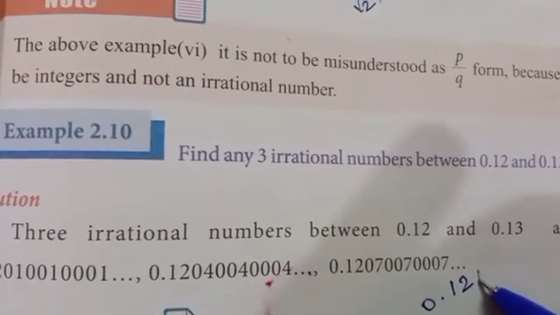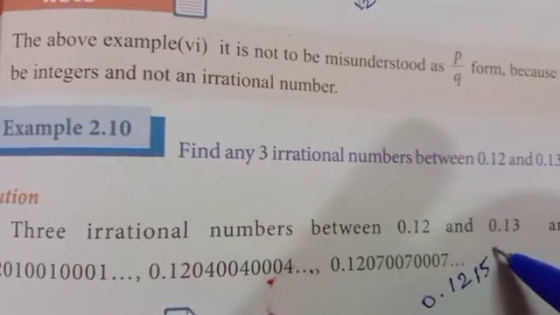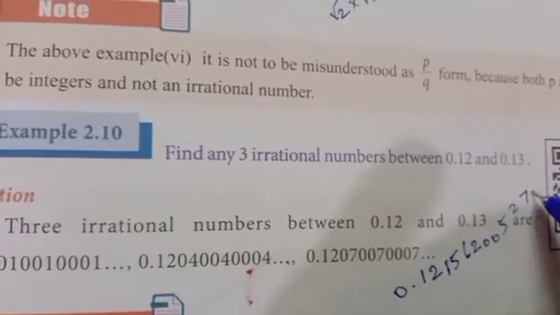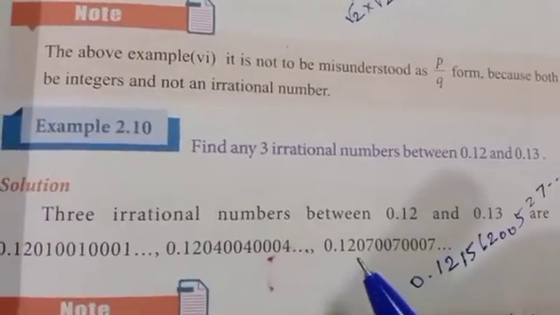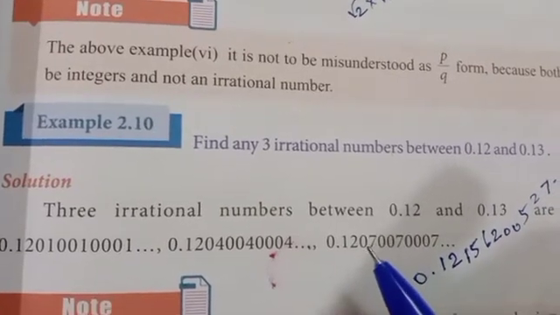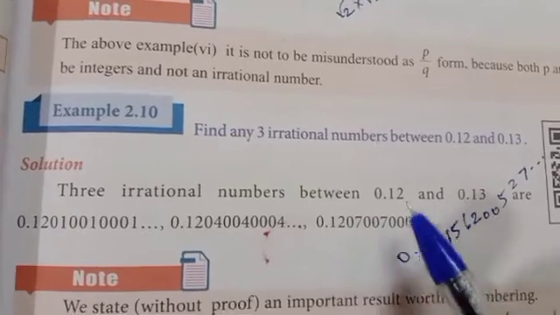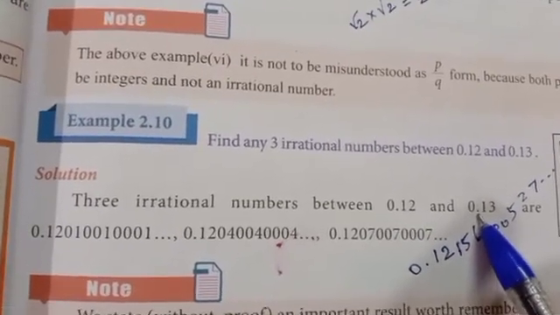0.12, that is 1, 2, 1, 5, 6, 2, 0, 0, 5, 2, 7. At last you have to use etc. For problems like this, there are random solutions. There is no fixed answer. You have to give any answer, but we have to apply this condition. Between these two we have to find. Okay, students.